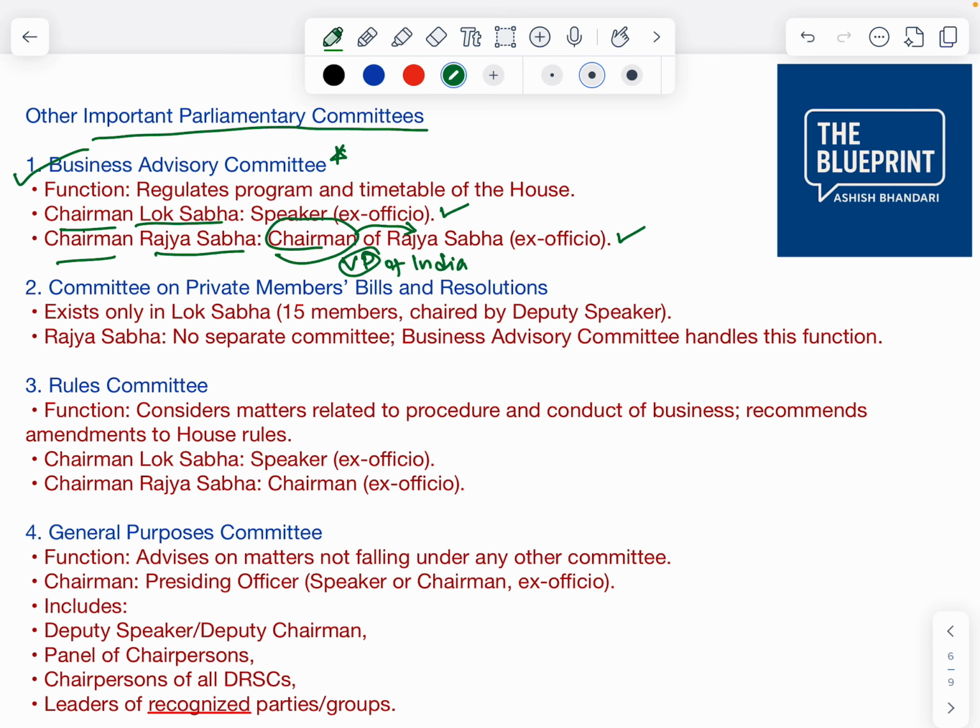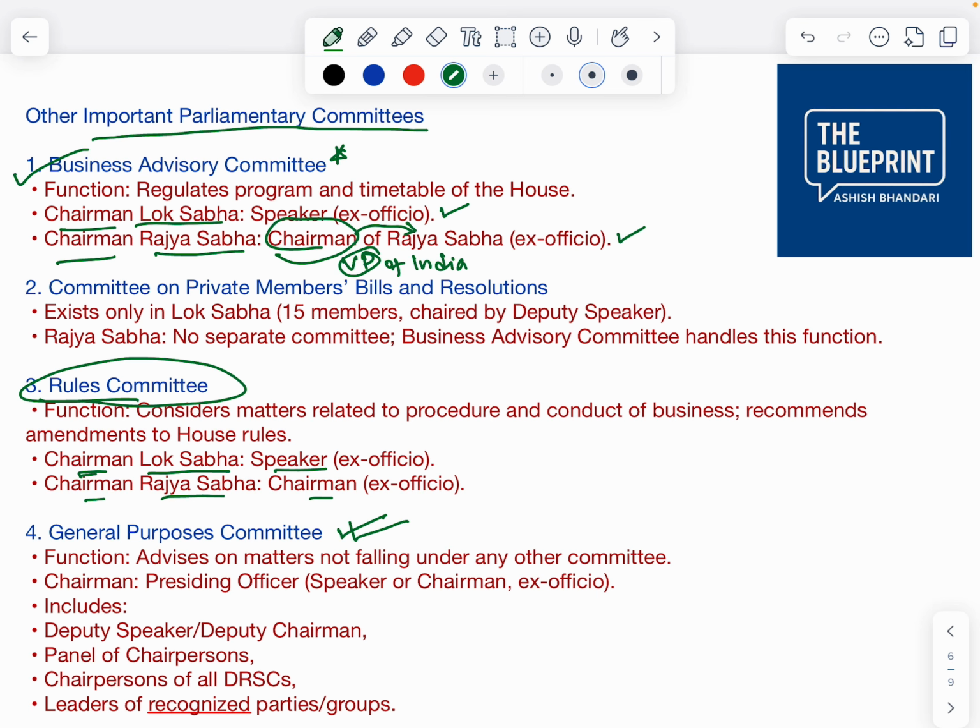Okay, so here you have to remember this point. Even in the Rules Committee, you can see the Lok Sabha speaker is the chairman and the Rajya Sabha chairman is the chairman of the Rules Committee, and even the same in the General Purposes Committees. So these committees are chaired by the presiding officer of that house, who is the speaker in the Lok Sabha or the vice president or chairman in the Rajya Sabha.